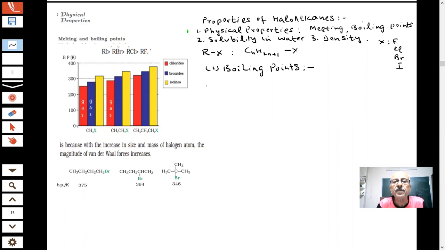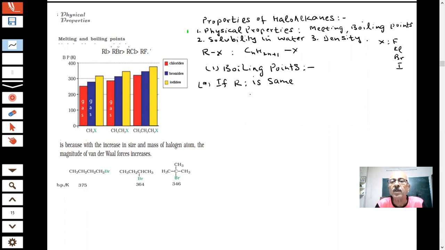Supposing first, if R is the same, and X, we have told you X is F, Cl, Br, I, the halogen can change. Halogen can be fluorine, chlorine, bromine, iodine.